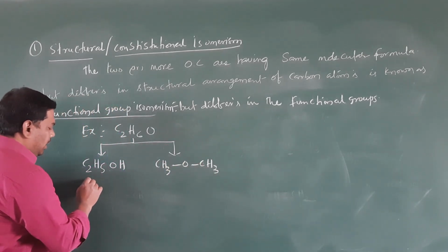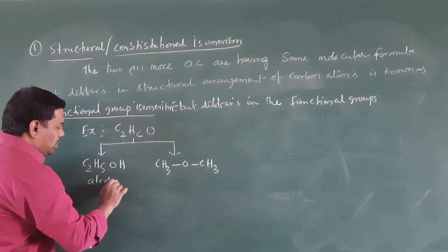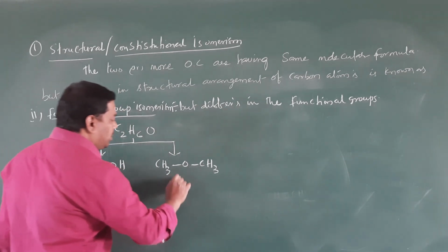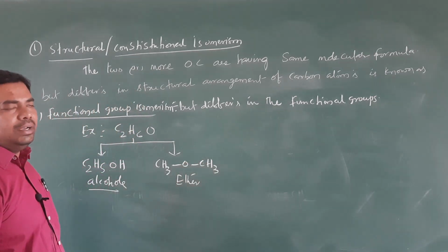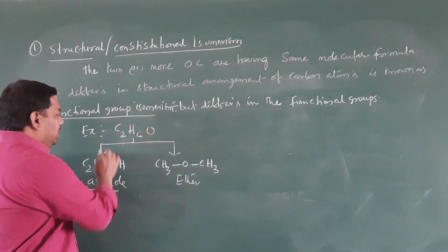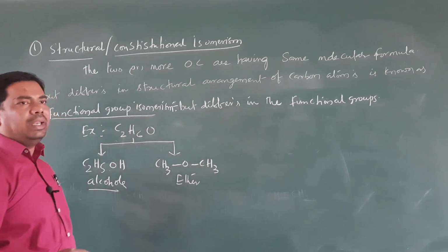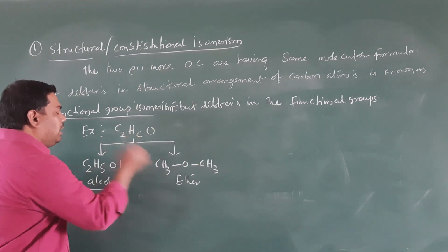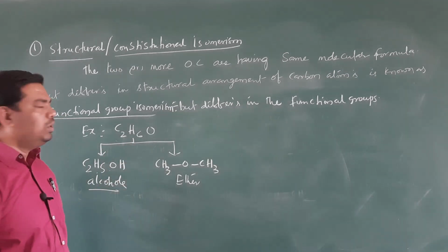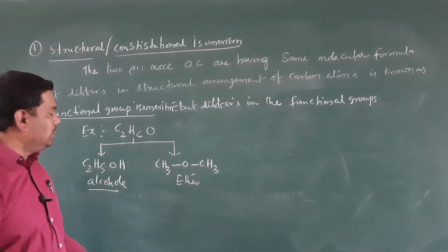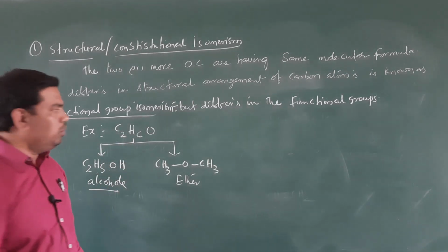So this is alcohol and this is ether. So two or more organic compounds having the same molecular formula but differing in the functional group is known as functional group isomerism, right?